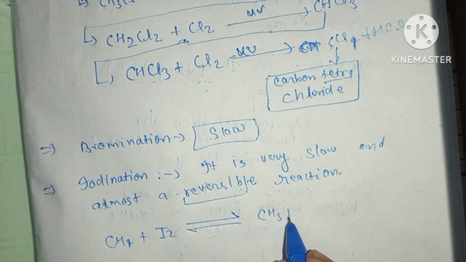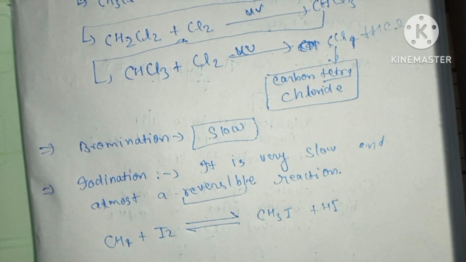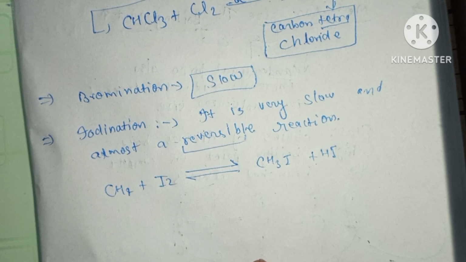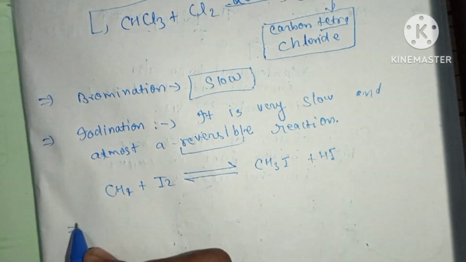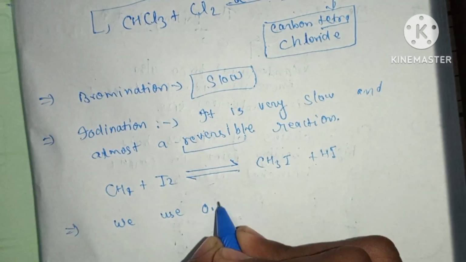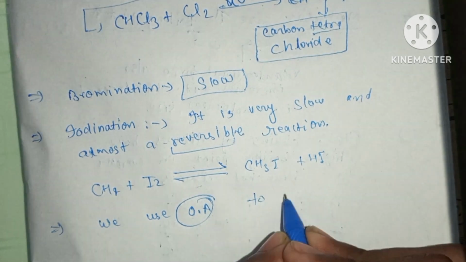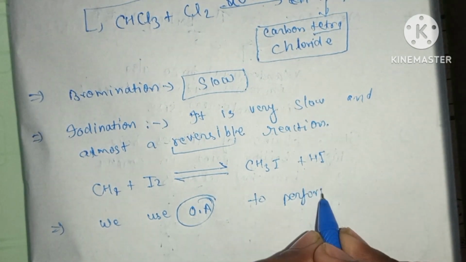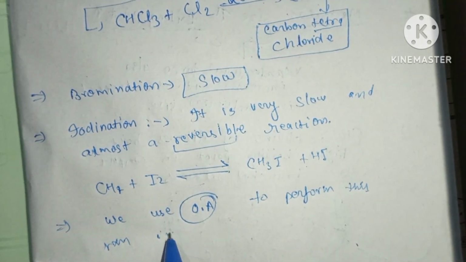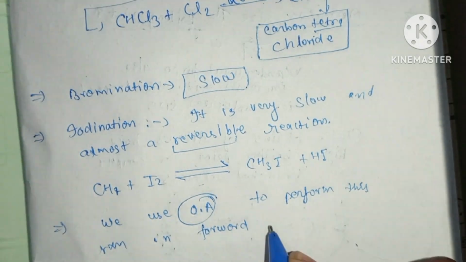It will form CH3I plus HI. So we use an oxidizing agent here to perform this reaction in the forward direction.